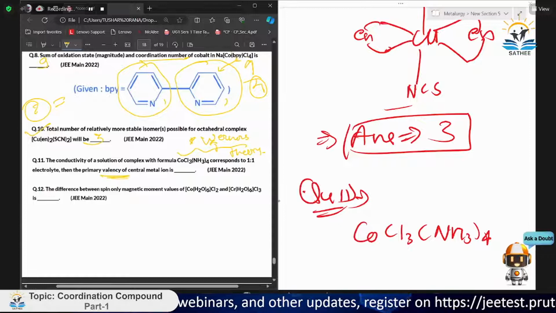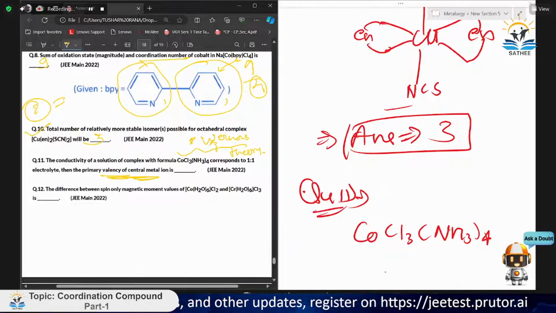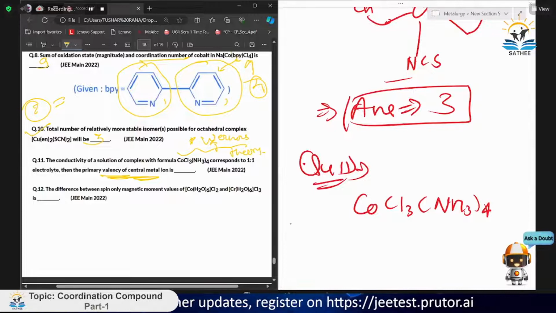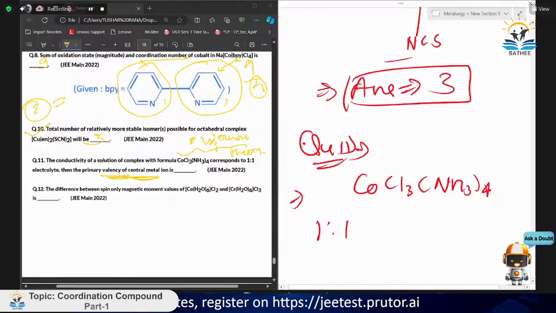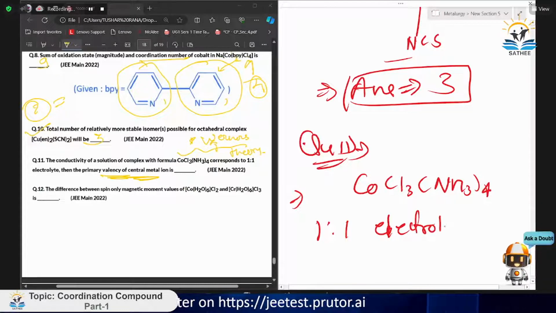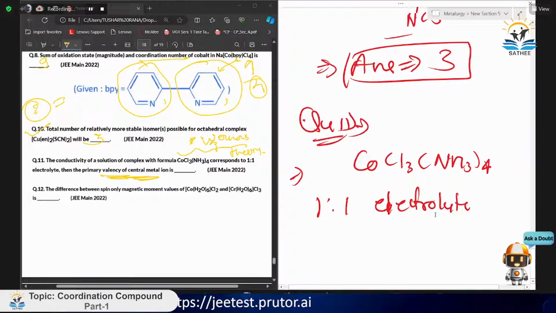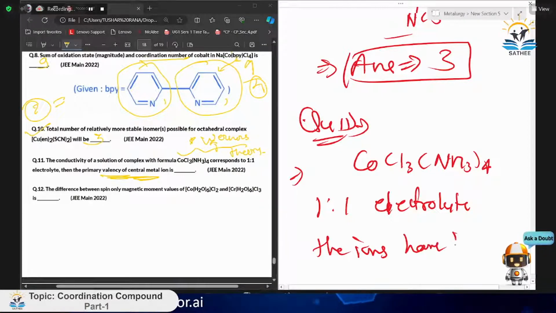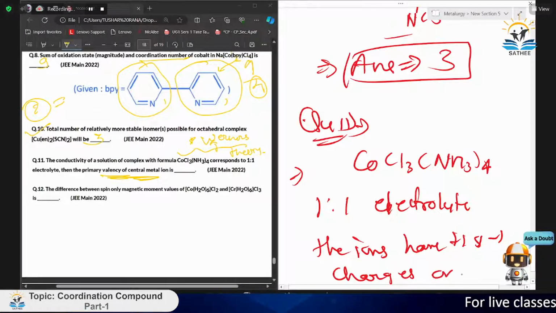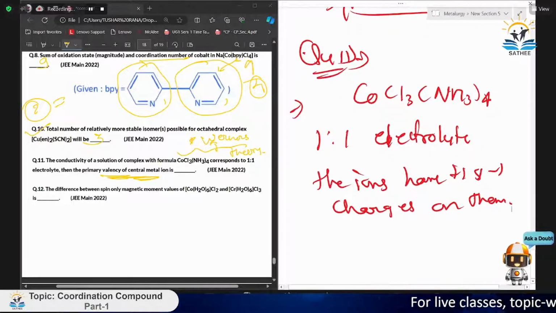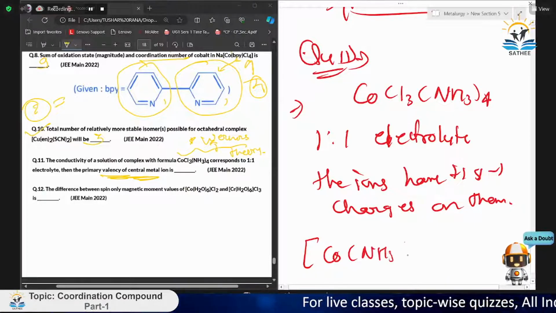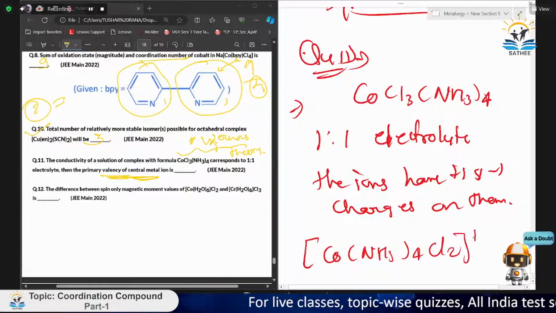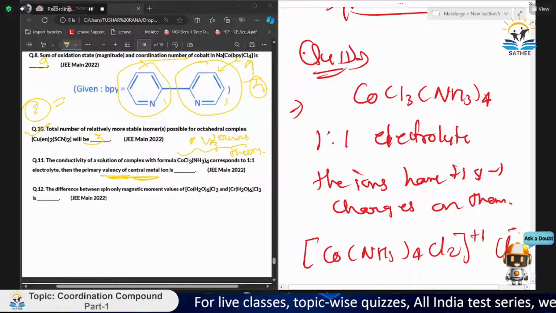Then the primary valency of the central atom ion: we just need to find the oxidation state. Now, what is a 1:1 electrolyte? In a 1:1 type of electrolyte, the ions have +1 and -1 charges on them. This is the main thing you need to know. Now, what can be the possible compound? It can be like this: [Co(NH3)4Cl2]Cl. Here comes the +1 charge, and here comes Cl with -1 charge.